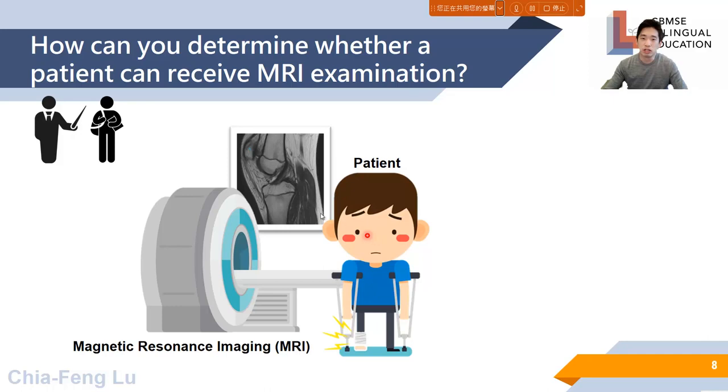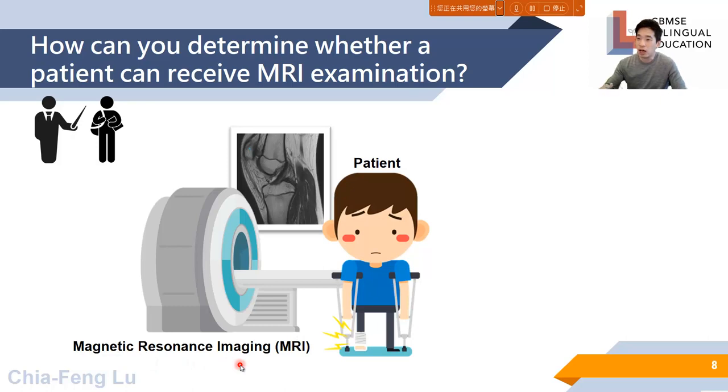You may face a situation where you need to determine whether a patient standing in front of you can receive an MRI exam or not. You are not sure about that. You may need to consider a lot of things. And of course, I know you are just freshmen, so you know nothing about MRI, magnetic resonance imaging.